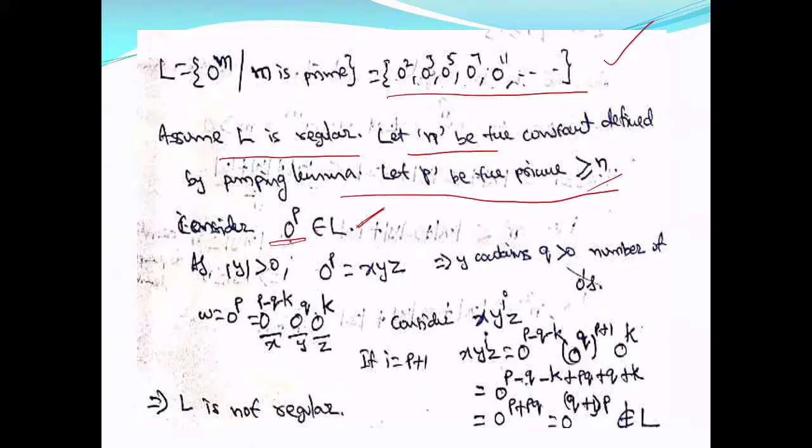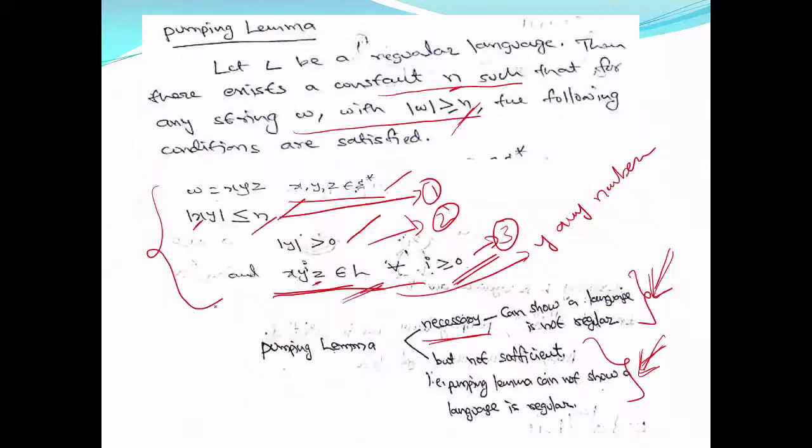Now if you consider your string, you can find three substrings x, y, z. The lemma will not tell you how to find them, but there are three strings x, y, z, and the condition is that the length of y is greater than 0. Look at this condition: length of y is greater than 0.